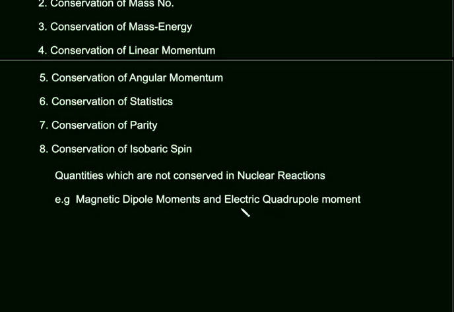Electric quadrupole moment is also not conserved in a nuclear reaction. Electric quadrupole moment decides the shape of the nucleus. And you know that in a nuclear reaction, the product nuclei may be different from the target nuclei. When the product nuclei is different, its shape will be different, its electric quadrupole moment will be different. And hence, electric quadrupole moment is also not conserved in nuclear reactions.